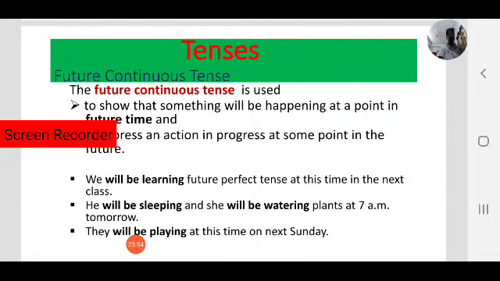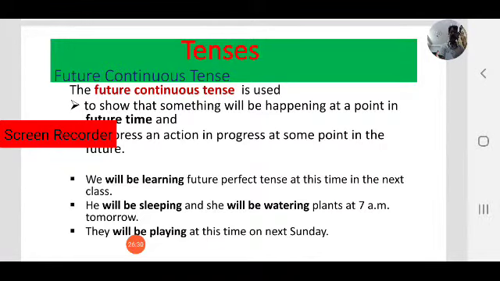So we are talking about a past action which was in progress. At this time, what did we learn? Yes, we were learning past perfect and past perfect continuous tense at this time yesterday. So to describe an action that was in progress at a specific time in the past, we use past continuous tense.